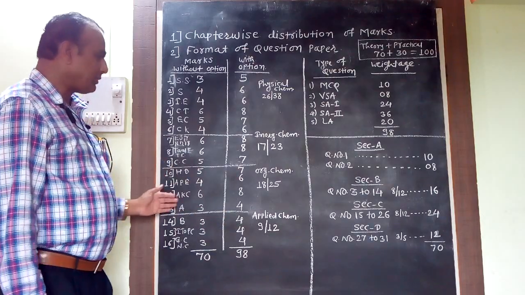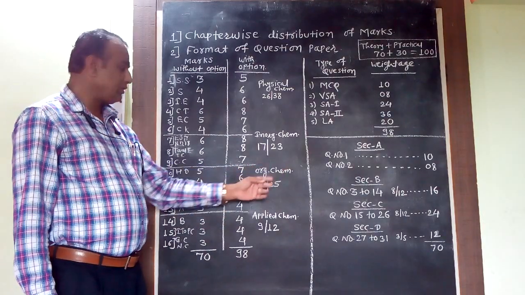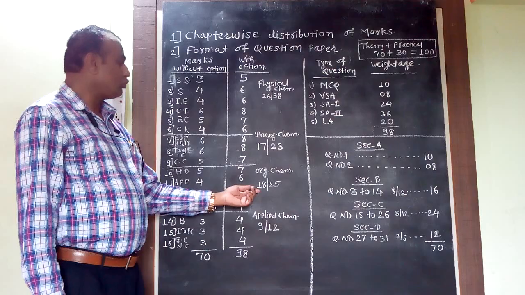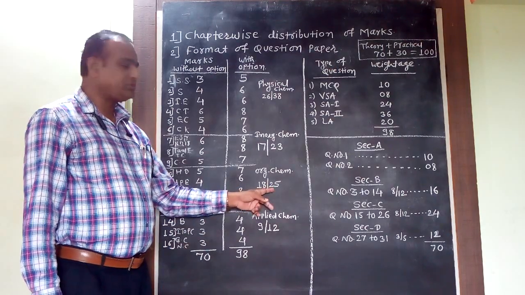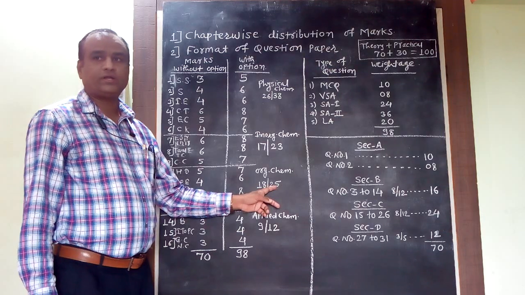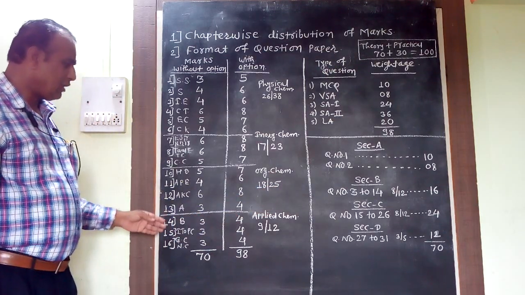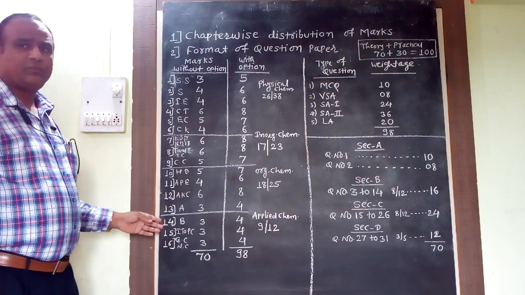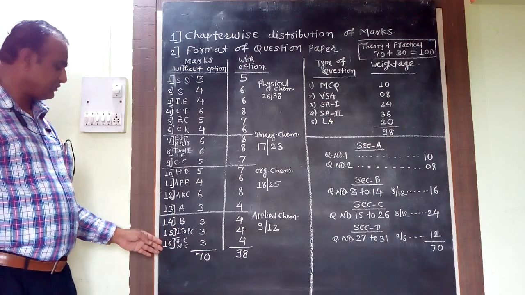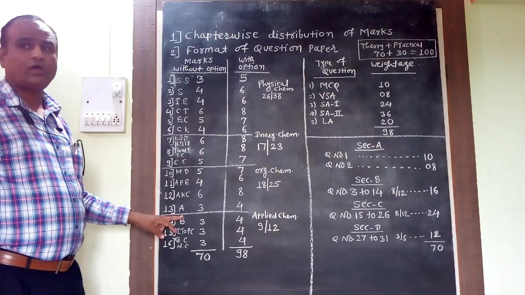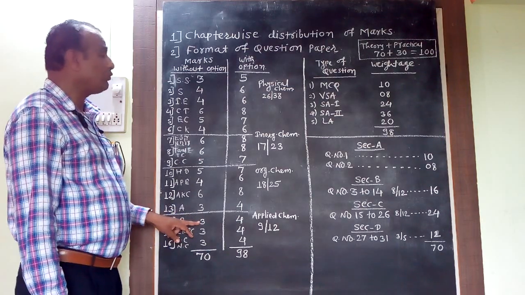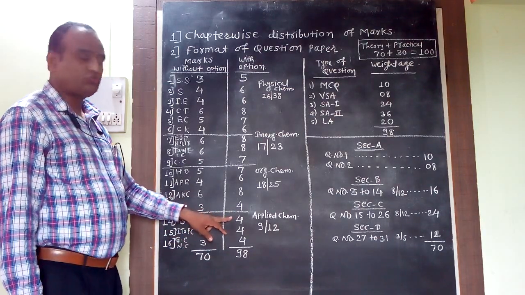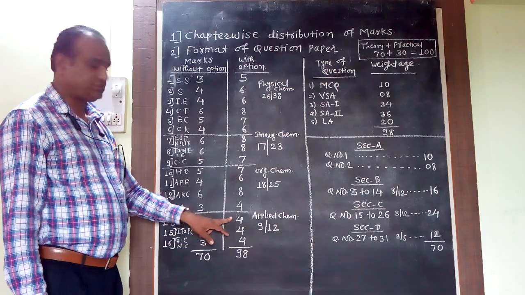So all these 4 chapters are related to organic chemistry, and the weightage without option is 18 marks for this section, and with option it has a weightage of 25 marks. Now the last section, applied chemistry. In that section there are 3 chapters. Chapter number 14 is biomolecules, which has a weightage of 3 marks without option, and with option this topic carries 4 marks.